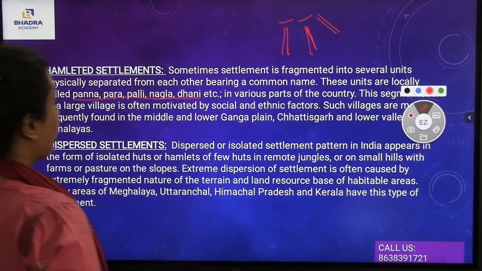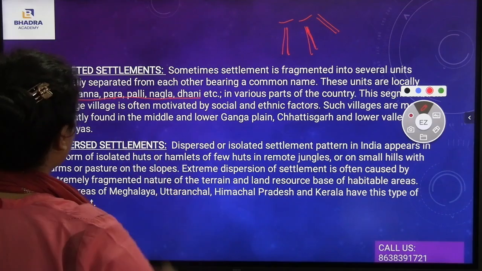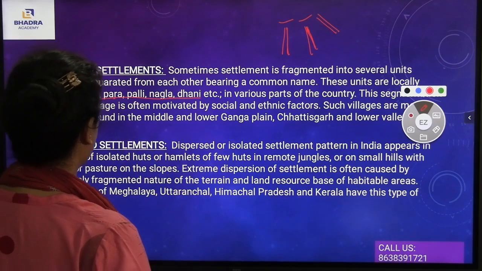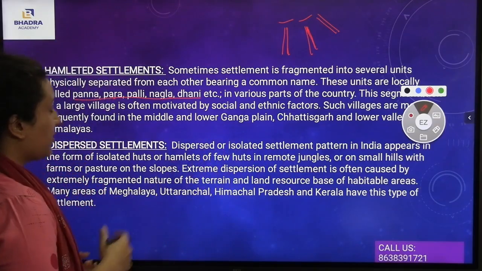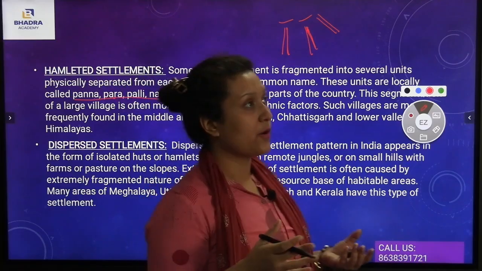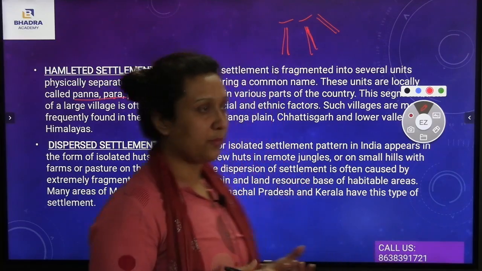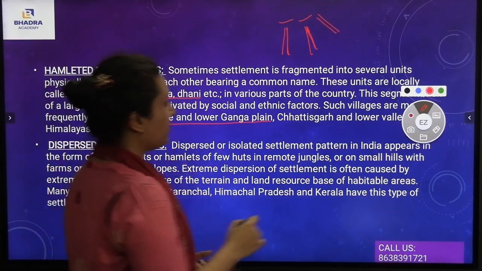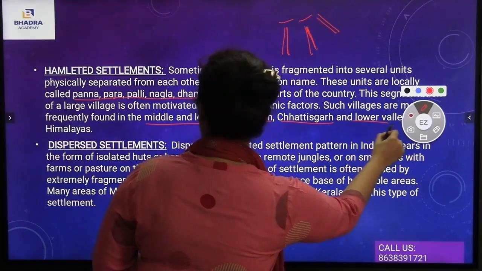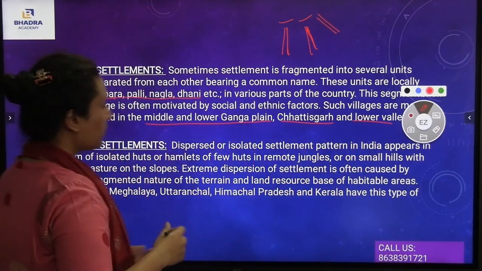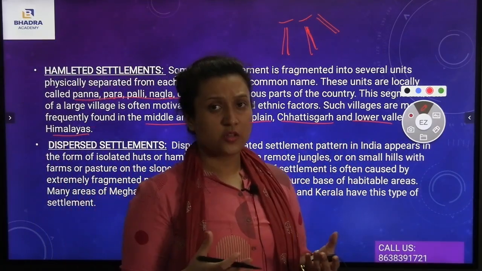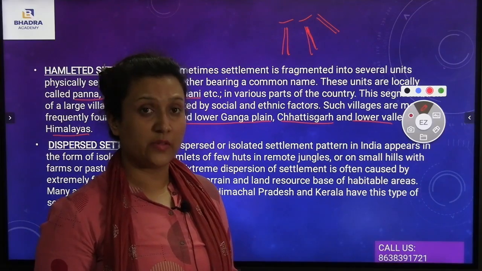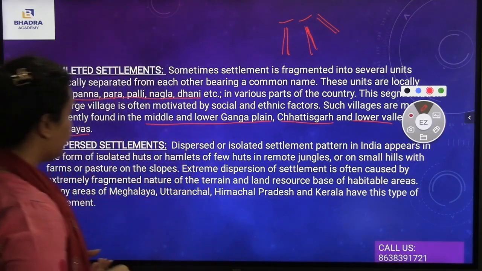Also, such villages are much more frequently found in the middle and lower Ganga plain, Chhattisgarh and lower valley of the Himalayas. Now, the hamleted settlements are mostly found in the lower and middle Ganga plains, Chhattisgarh and the lower valley of the Himalayas. These are the examples of the hamleted settlements.